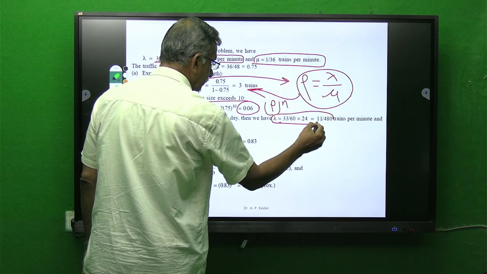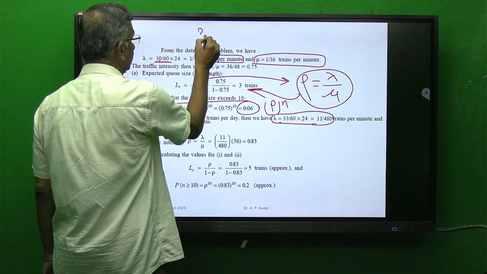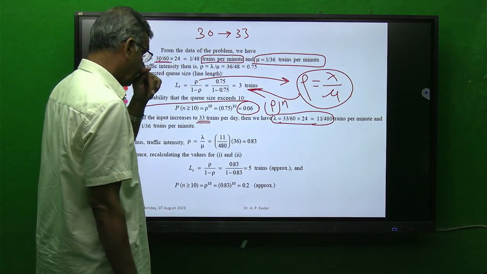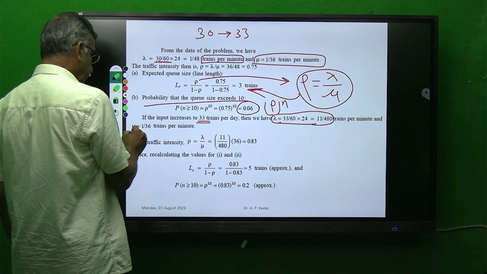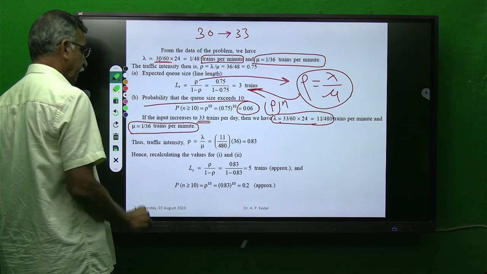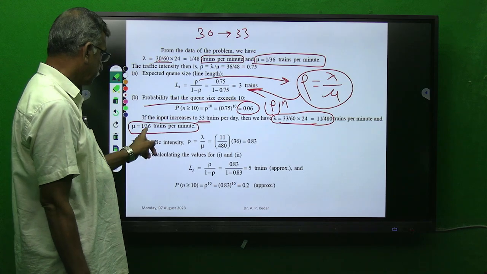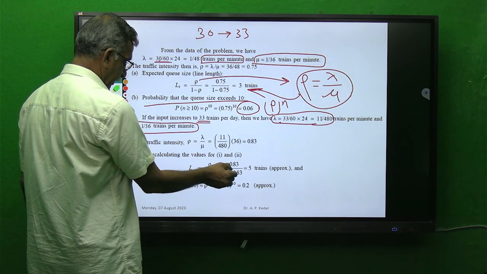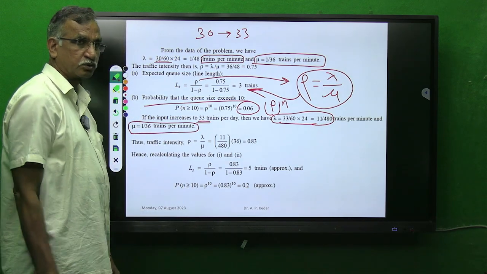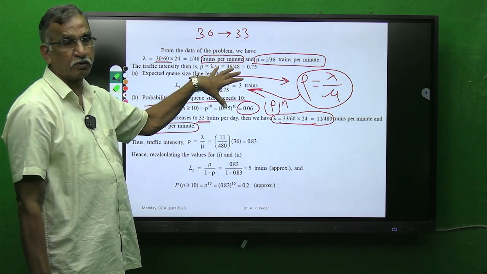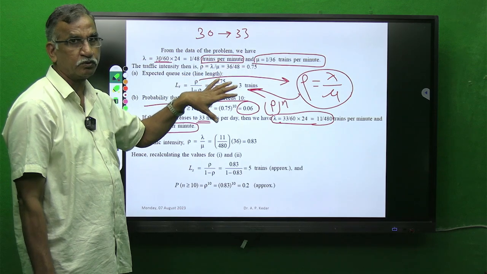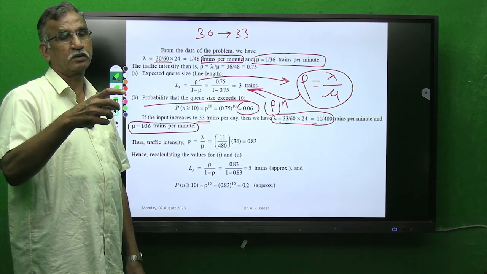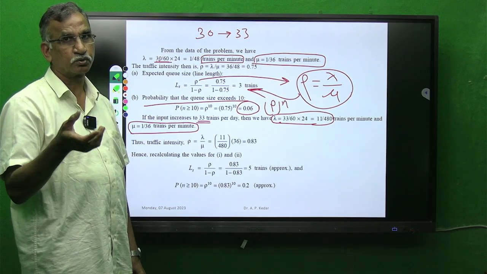Then the difference is evaluated if the input changes from 30 trains, so lambda will change. Now definitely this you have to keep in mind. If 30 trains increases to 33 trains, it means lambda has increased, and mu will also vary as 1 by 36 trains per minute. Accordingly, rho will change, LS will change, and PS will change. So the first case we have evaluated with original values. The next case we have evaluated with the intensity increased from 30 to 33 trains.